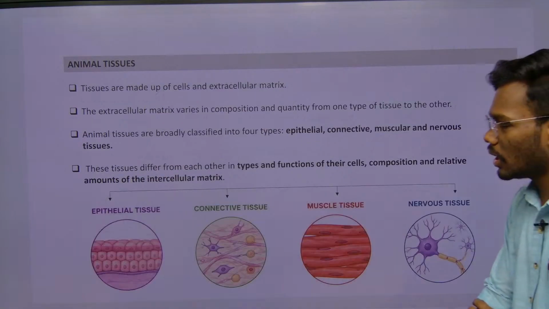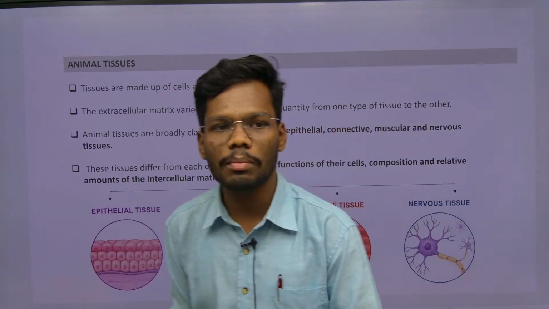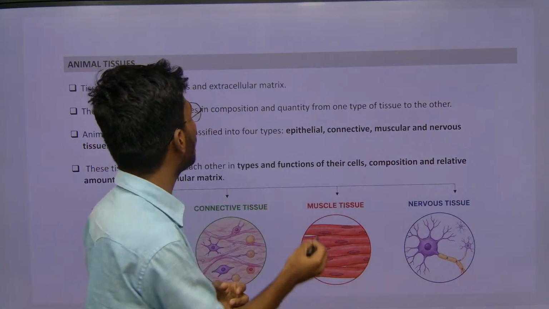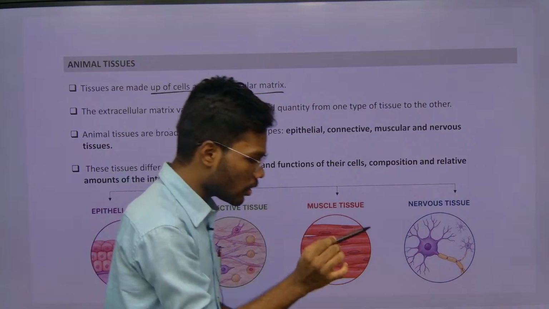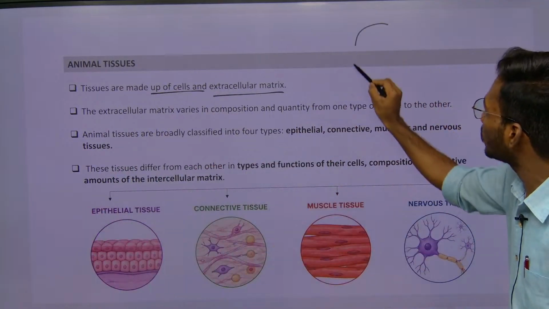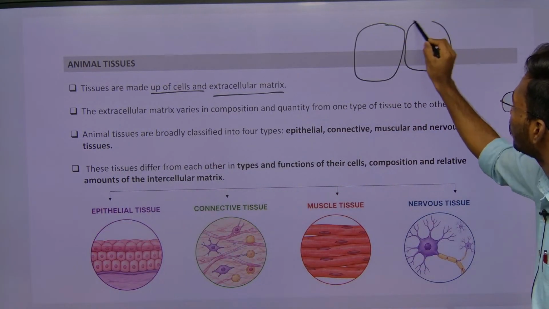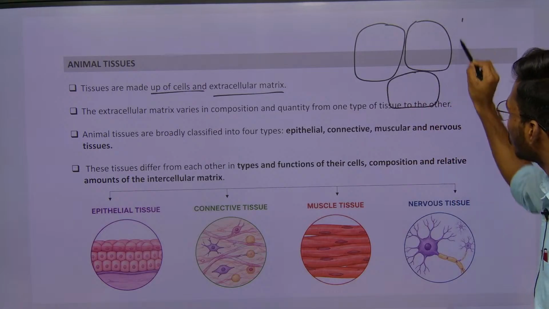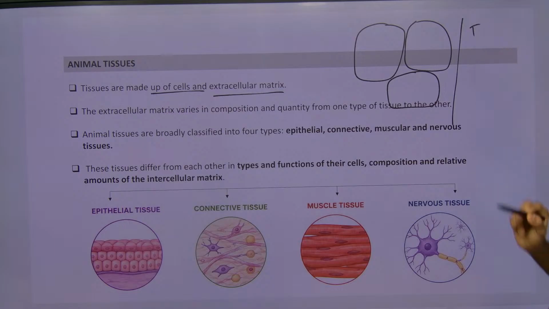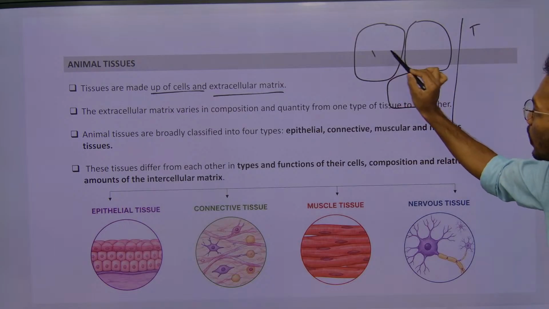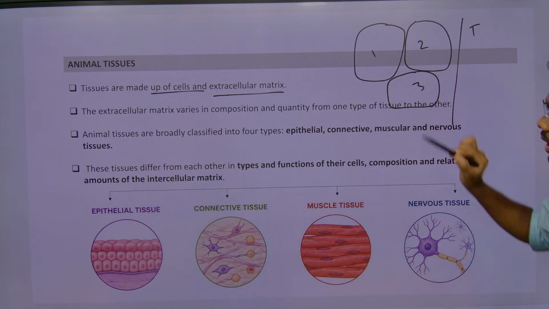So the next thing is what the tissue is made up of. Tissue is made up of cells and extracellular matrix. For example, this is one cell, this is one cell, and this is one cell. These three cells are interacting with each other and we call it tissue.